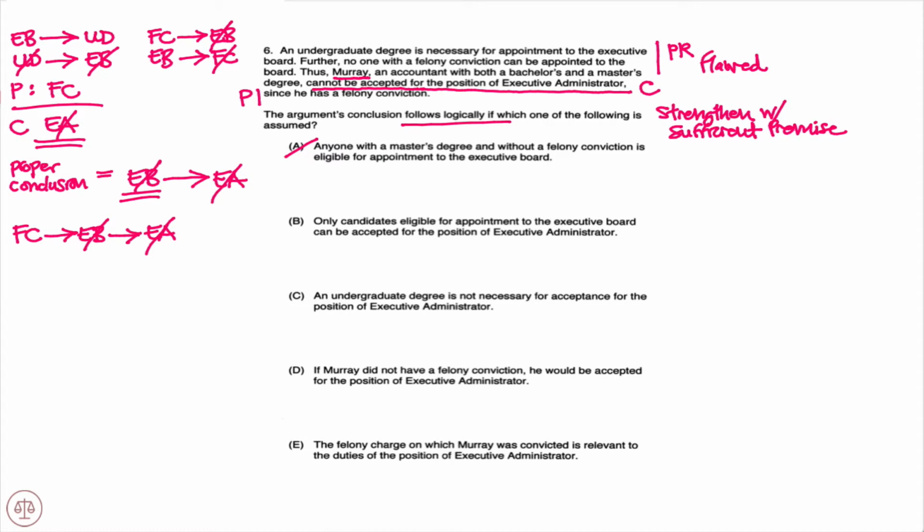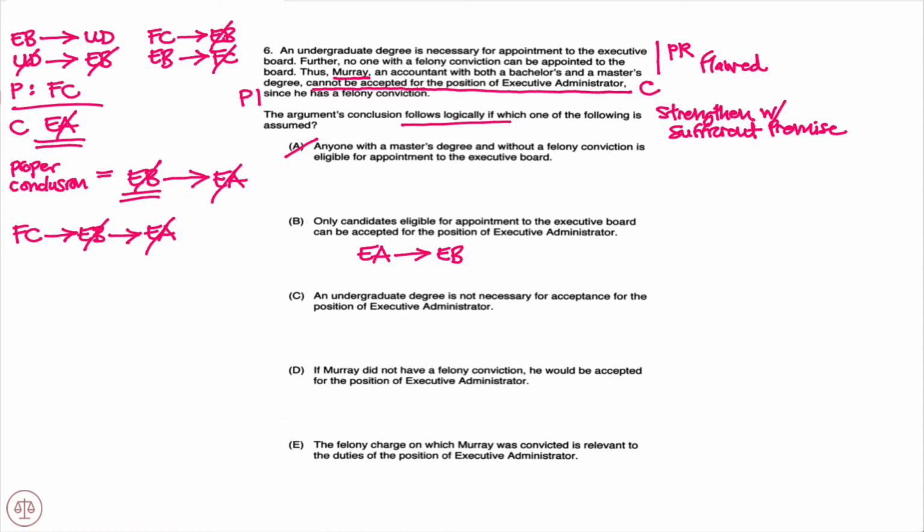B, only candidates eligible for appointment to the executive board can be accepted for the position of executive administrator. And we know that "only" introduces a necessary condition. So only candidates eligible for appointment to the executive board would be our necessary condition. Our sufficient condition would be the other part of the statement, can be accepted for position of executive administrator. So you notice we're definitely on the right track. It's tying what we know, executive board, to the jump made in the conclusion of executive administrator.